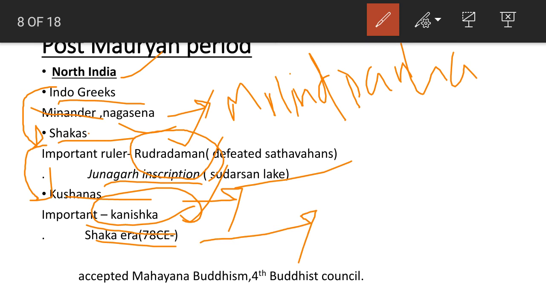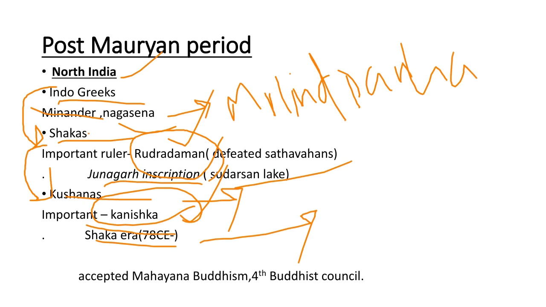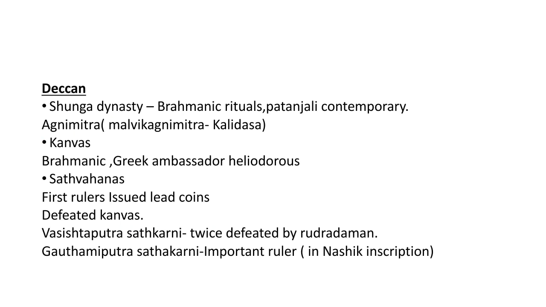He accepted Mahayana Buddhism. So these are the most important dynasties and personalities that we have to focus on after the post-Mauryan period in North India. That is, first of all the Indo-Greeks, then the Shakas, then the Kushanas. Then moving on to the next region, that is the Deccan region.